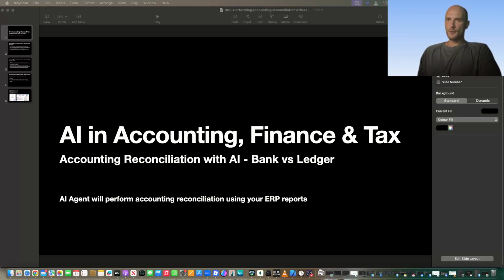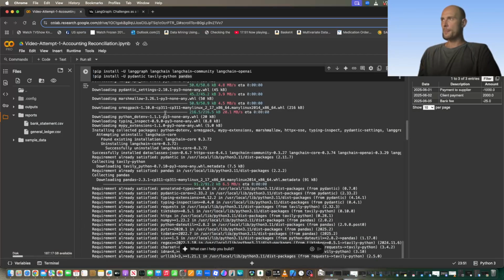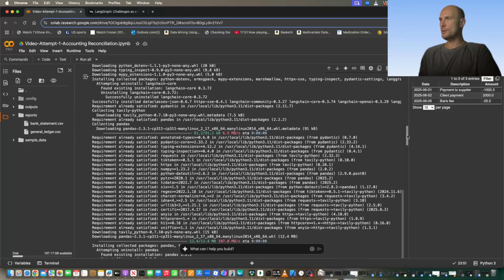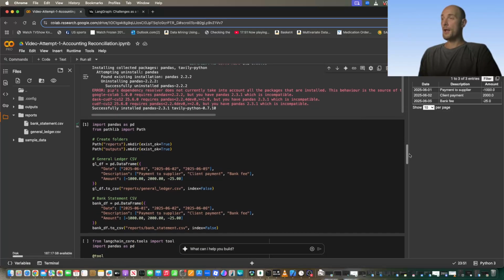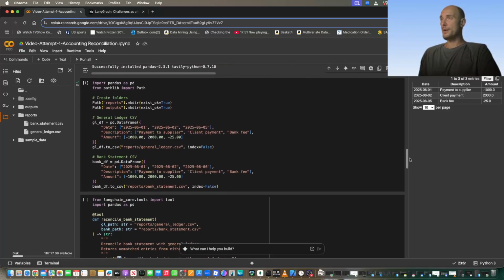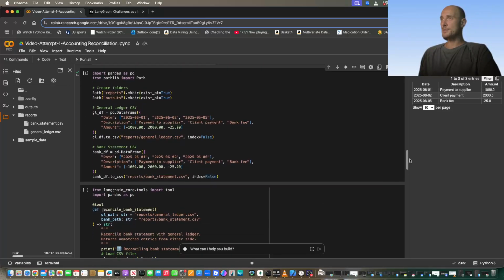Now, we're going to kick this off with a quick little demo. This demo here is hosted within Google Colab. I've set up a little workflow here. I'm installing some dependencies and setting up my access to the ChatGPT API endpoint, which I would need.